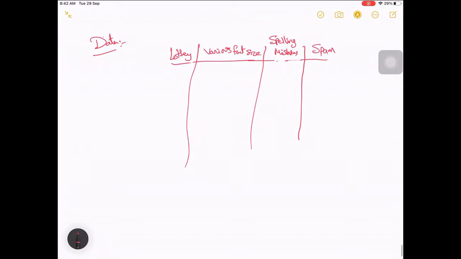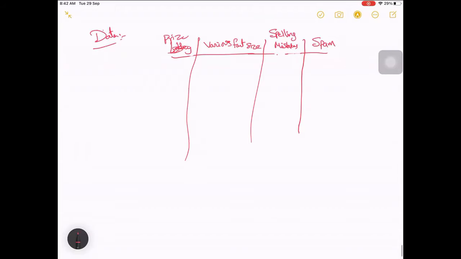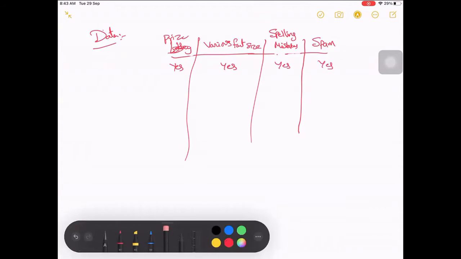Okay, for this, let's say lottery. If there is a lottery or some prize-claiming wording, not just lottery, let me say prize, I'm keeping yes or no for it. And this font variation is also there, and there are also spelling mistakes. Then we are saying it's a spam. So instead of yes or no, let me write zeros and ones.